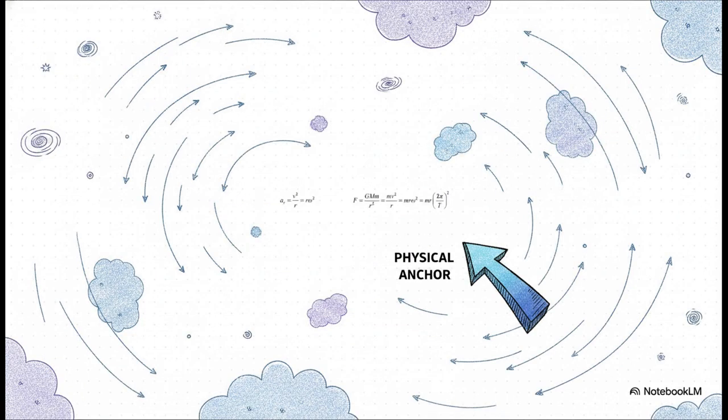And the fundamental laws of acceleration and gravity act as our absolute physical anchor here. They let us translate super complex vectors into pure pressure dynamics. The source material draws directly on standard equations, like centripetal acceleration equating to velocity squared over radius, or the universal law of gravitation. By utilizing these fundamental laws, we can calculate the exact dynamic pressure and stress scaling going on in the substrate of space.